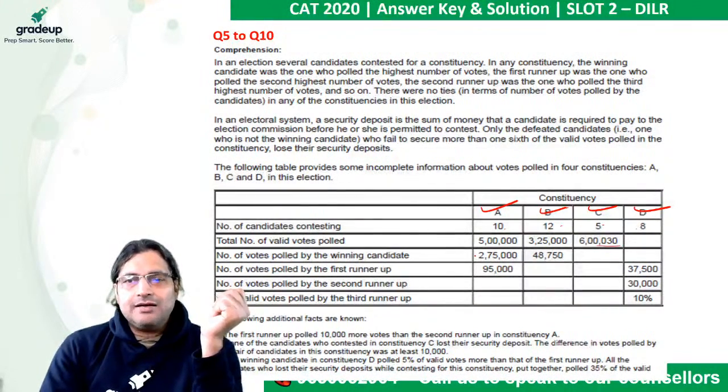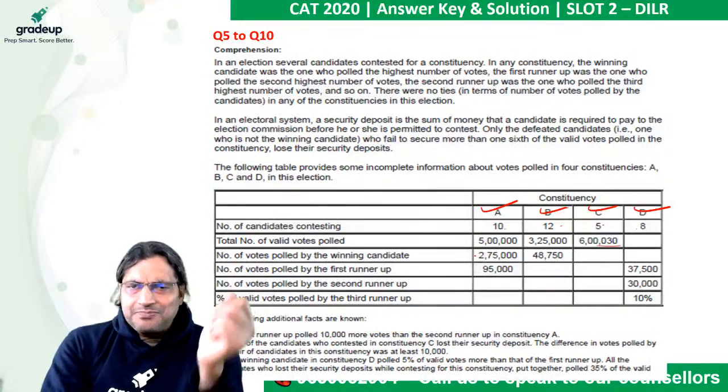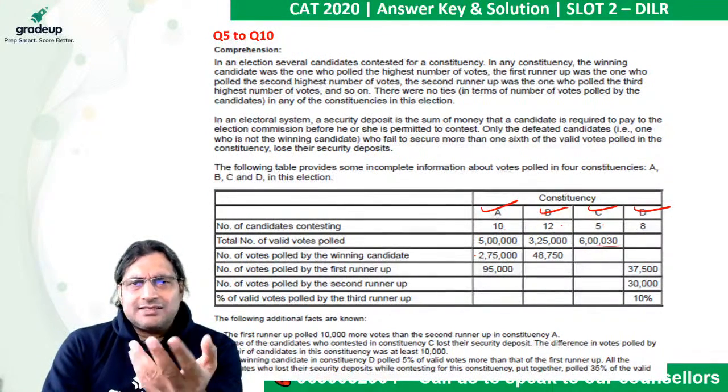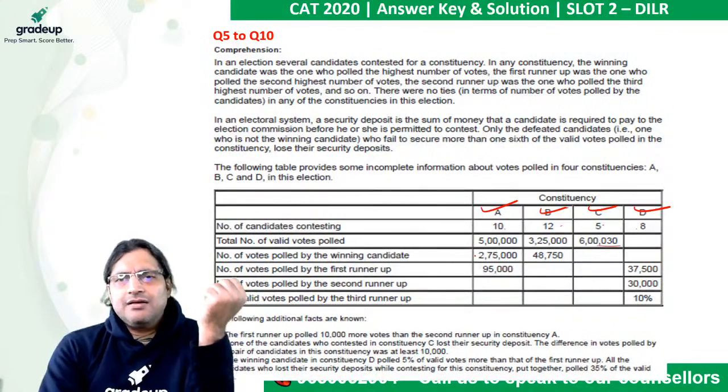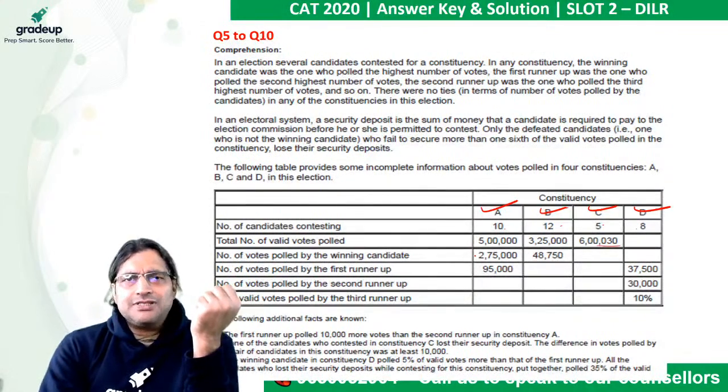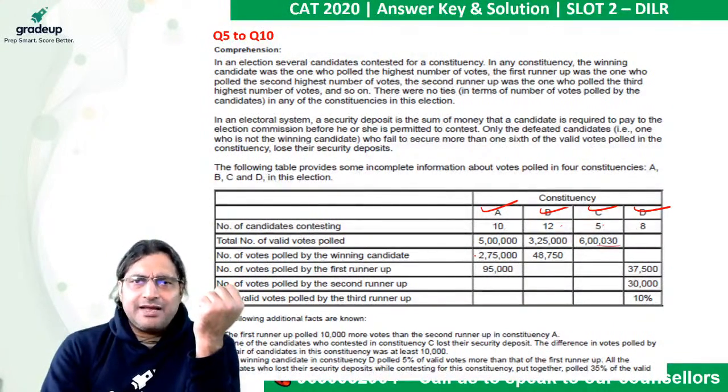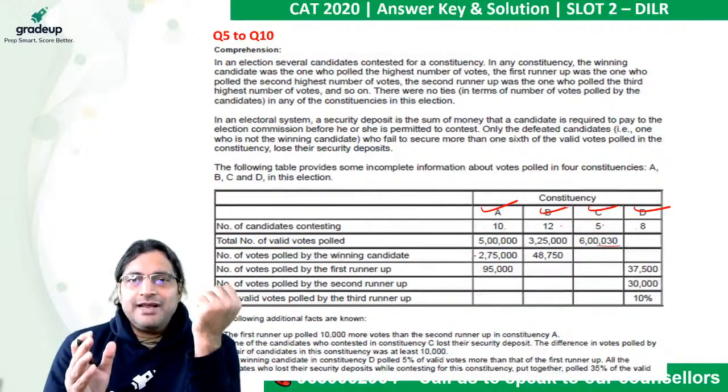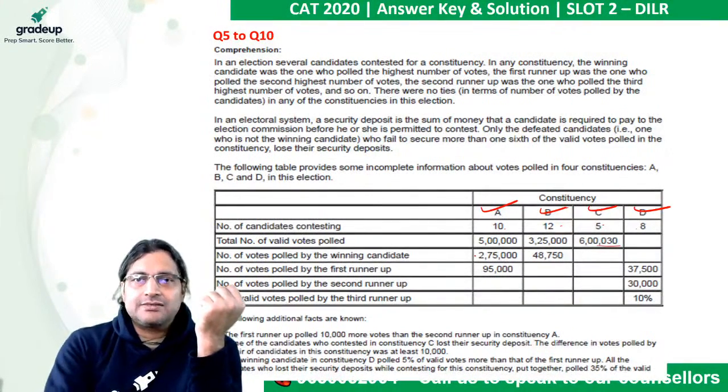There is also the concept of your security deposit being kept by the government if you do not get a certain percentage of votes. Here they have very clearly mentioned two things.